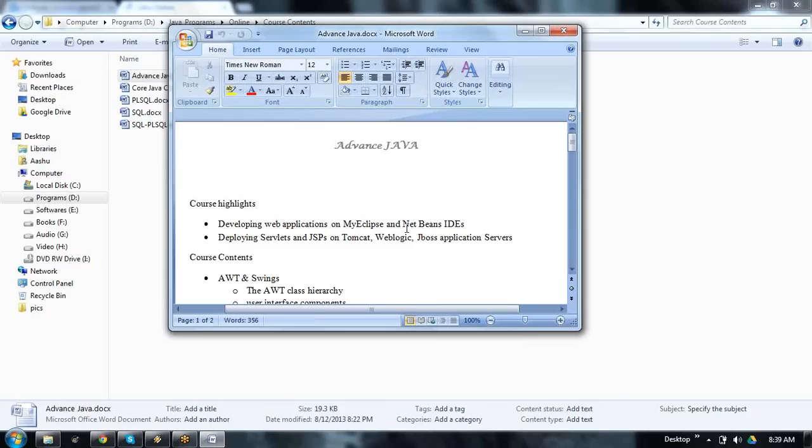What are the topics you need? The topics, whichever come under advanced Java, like servlets, JSP, RMI, Struts, Hibernate, Spring. Actually, those do not come under advanced Java. Those come under J2EE. Those are the frameworks: Struts, Spring, Hibernate.